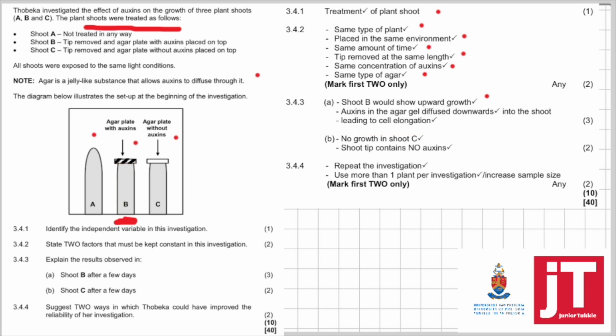What will happen in shoot C after a few days? Now, there will be no growth in shoot C. Why? Because the shoot tip does not contain any auxin, so there cannot be any growth. And then 3.4.4, suggest 2 ways in which Tobeka could have improved the reliability of the investigation. Easy. She could have repeated the investigation and used more than 1 plant per investigation or increased her sample size.